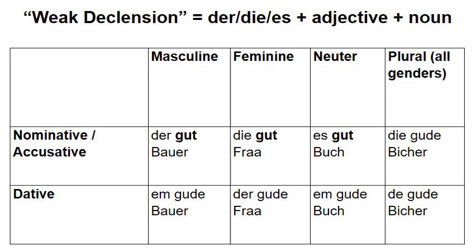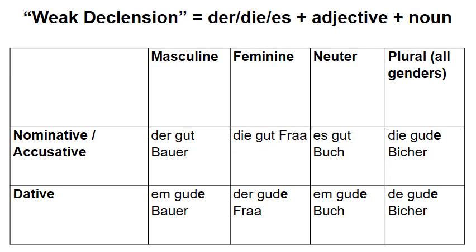So in this weak declension, with forms of the adjective and the article, when you're using the article, the da, die, or s, you see the adjective in the nominative singular is all just what you'd expect. The adjective is gut, and that's just what you use. Da gut Bauer, the good farmer. Die gut Frau, the good wife. Es gut Buch, the good book. Gut just stays the same in the nominative and accusative singular, just the basic form, gut.